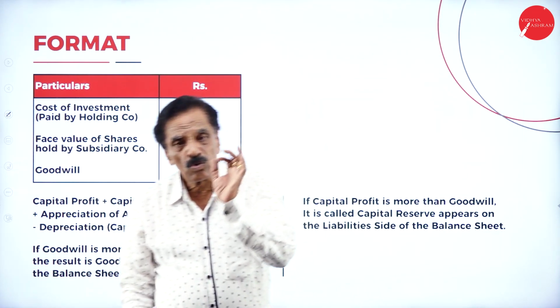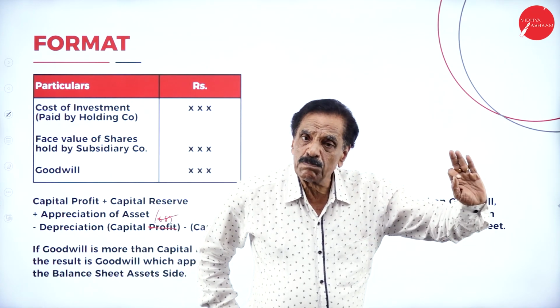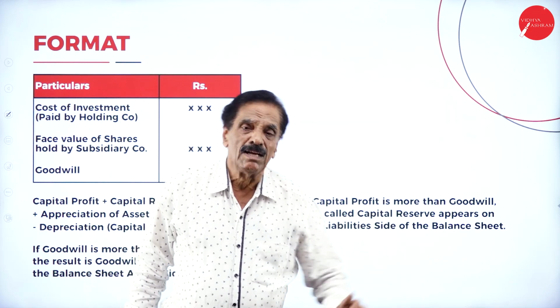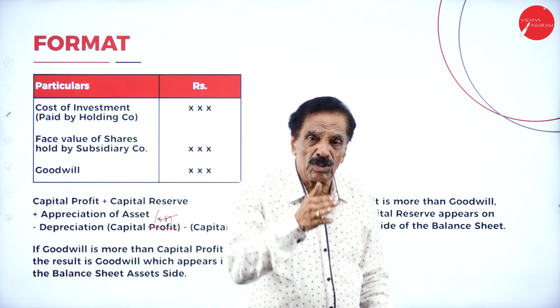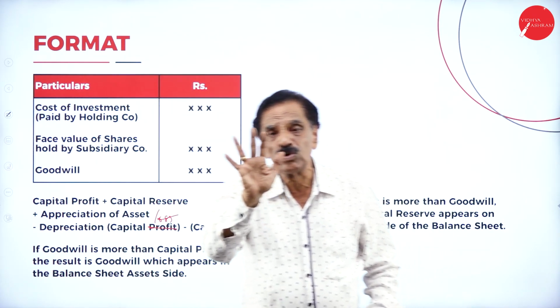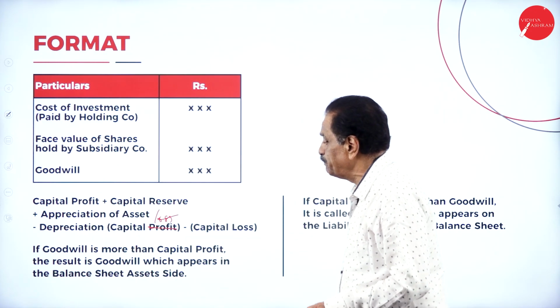I will repeat, goodwill or capital reserve item is there. If the goodwill is more than the capital profit, goodwill appears on the asset side of the balance sheet. If the capital profit is more than the goodwill, it's called capital reserve, that will come on the liability side of the balance sheet. Both should not appear in the balance sheet. This is a major important point.